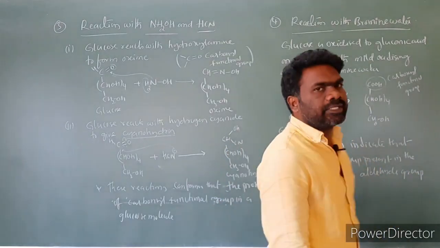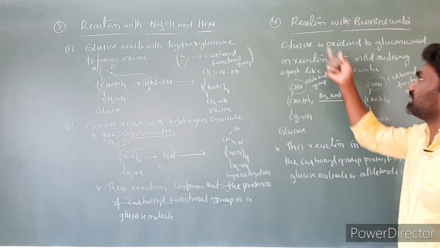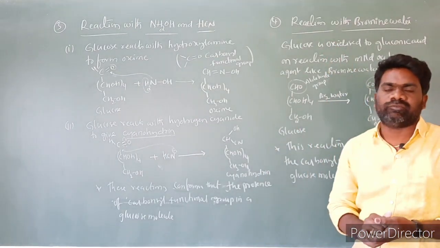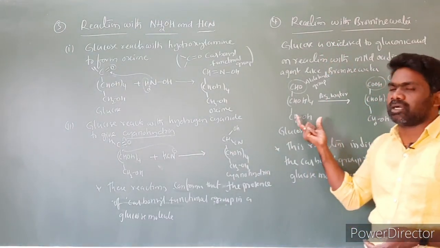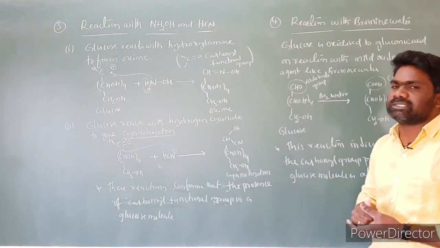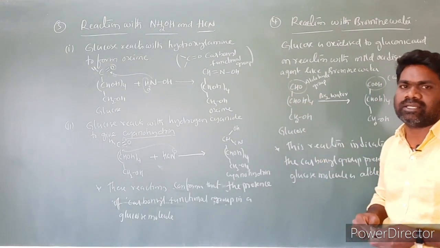So based on the reaction of glucose with bromine water, what we confirmed is that the carbonyl group present in the glucose molecule is aldehyde.